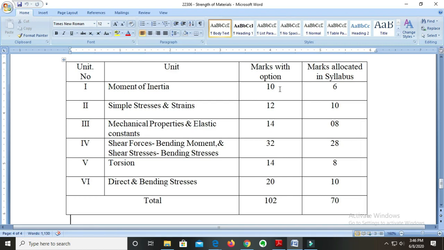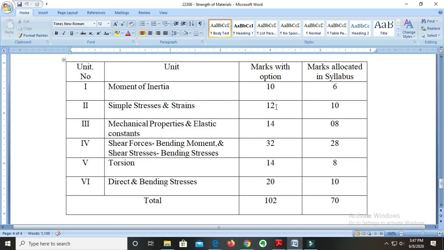Then for unit number 2, we will have simple stresses and strains. The mark allocated in the syllabus is only 10 marks and only 2 more marks are given with option here. So we will have only 12 marks for simple stresses and strains, and most of these questions are theoretical in nature. Mostly only one question will be asked of numerical nature, and all the remaining questions will be of theoretical nature.